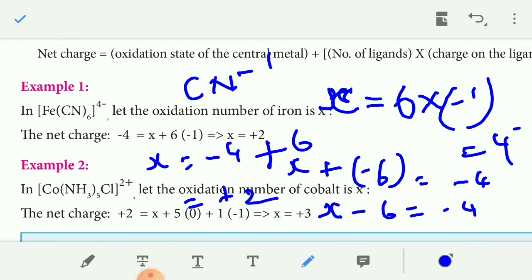What is the charge of the Fe? Plus 2. How do we find X? X is the central metal atom.